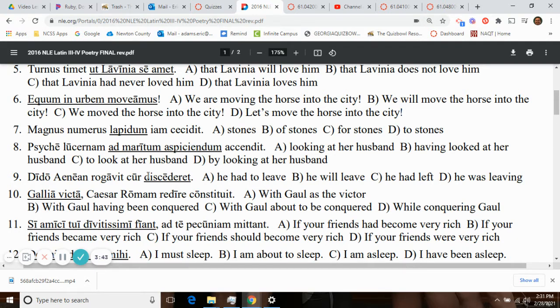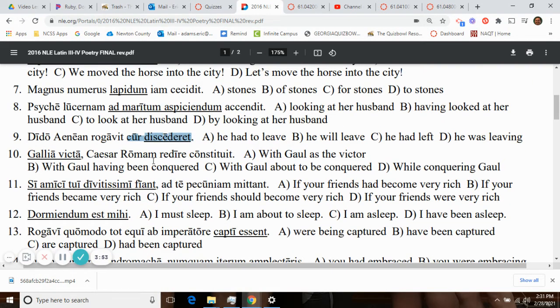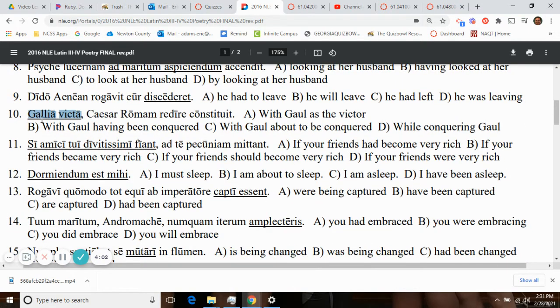Dido asked Aeneas why, imperfect subjunctive, infinitive plus ending, why he was leaving, here translated as the imperfect subjunctive. And this is an indirect question. It's not a direct question, why is he leaving? But rather she asked him why he was leaving. Ablative absolute, we've seen that so many times in Caesar, with Gaul having been conquered. So with Gaul having been conquered, and there's your correct translation there.